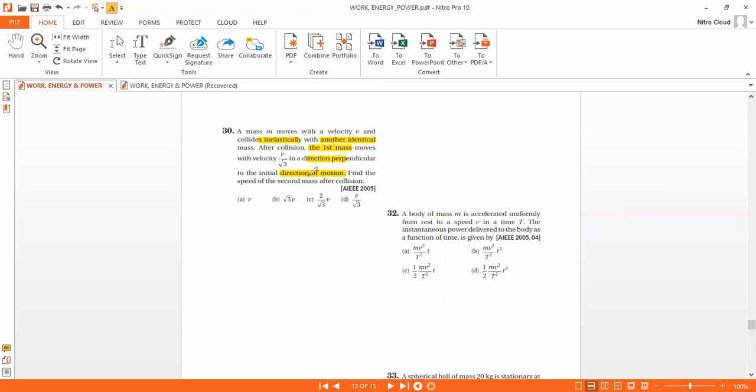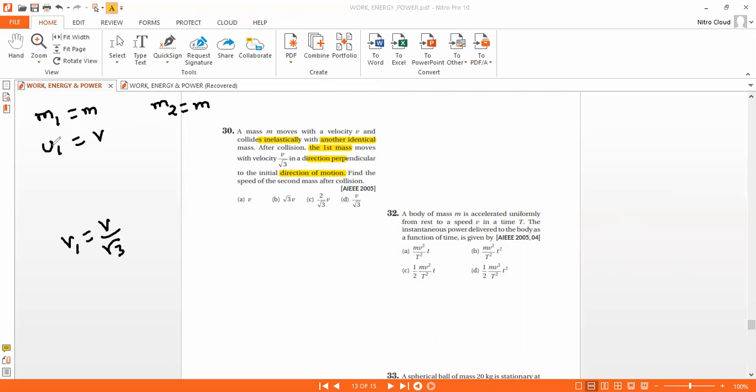So for the first particle and second particle, masses are the same. The first particle is moving with the velocity v. After collision, the first particle is moving with v by root 3 in a direction perpendicular to the initial direction.